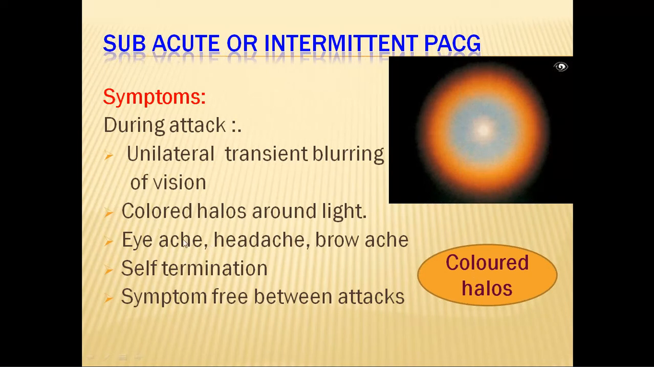Apart from that, the patient can have eye ache, brow ache, headache. All this will be unilateral, but she will also say that they are all self-terminating. Once I get out of the room or once I become all right, my headache, my blurring of vision, everything becomes all right, and I am symptom free between the attacks. So the patient comes to you with attacks which are unilateral and recurrent, and between the attacks the patient is absolutely normal.